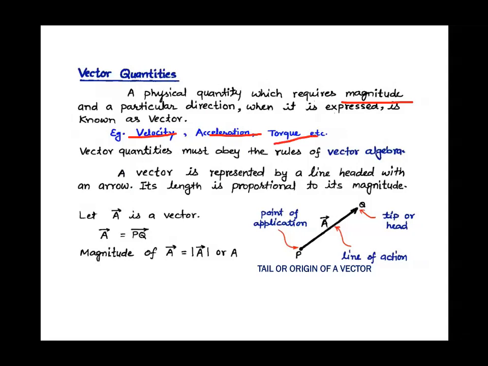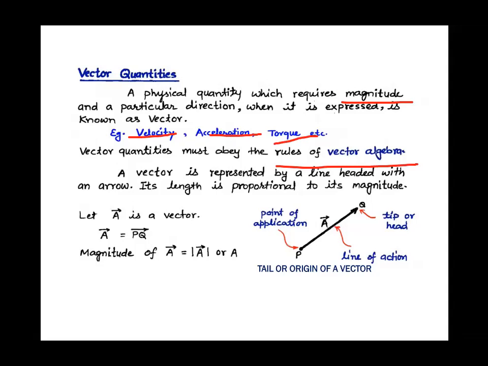Momentum, force, impulse, a lot, right? So, vector quantities, you cannot add them by simple algebra. You are required to obey the rules of vector algebra. Your simple algebra cannot be used to add the vector quantities. You have to use vector algebra. Right, children? So, these are your vector quantities.